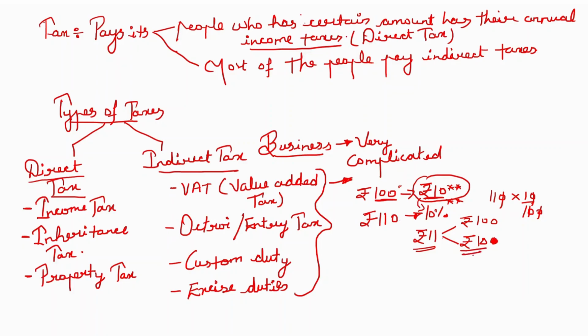This effect is called the cascading effect. That means you are collecting tax on money that has already been paid as tax.